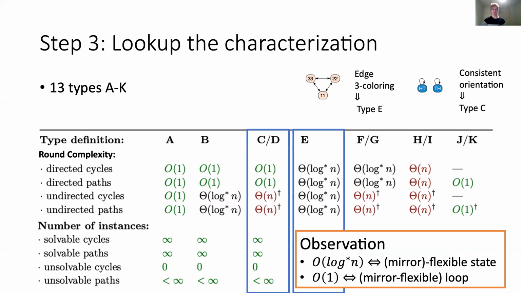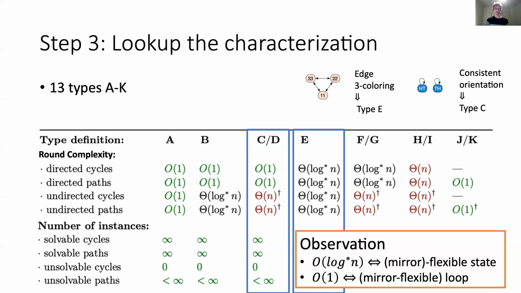Interestingly, from such characterization, we also obtain the converse. That is, any log-star solvable LCL problem in undirected case has to have a mirror flexible state. And the constant time solvable problems in undirected case have to have a mirror flexible loop.